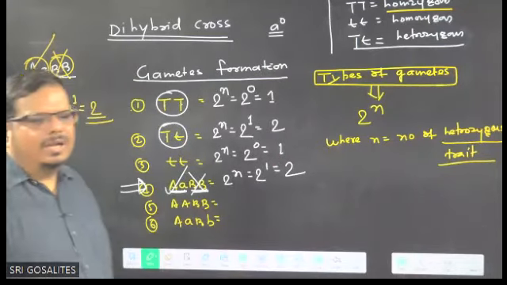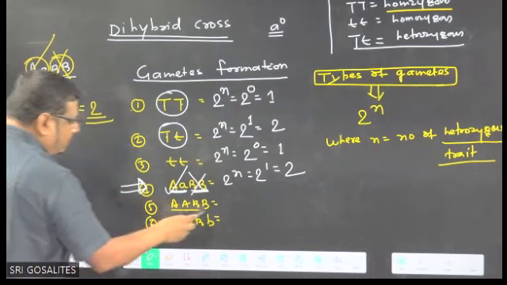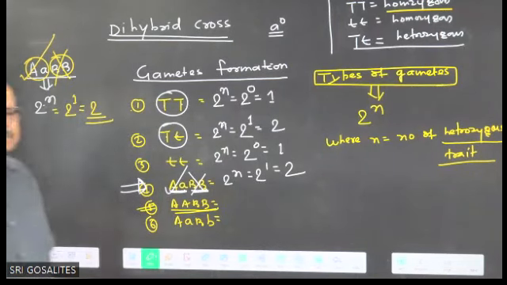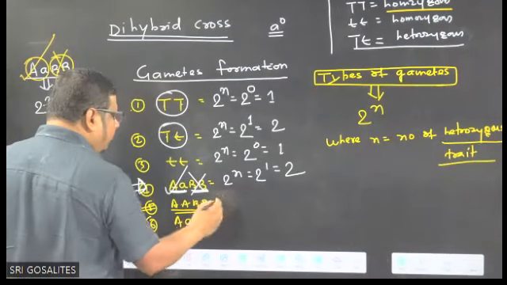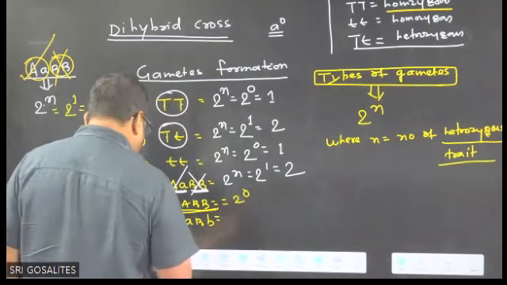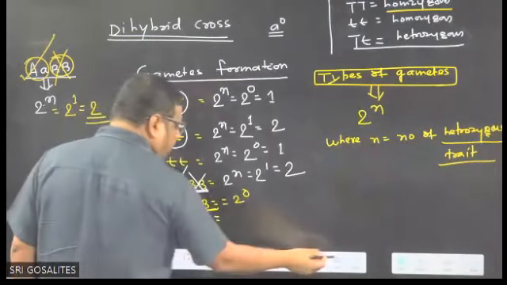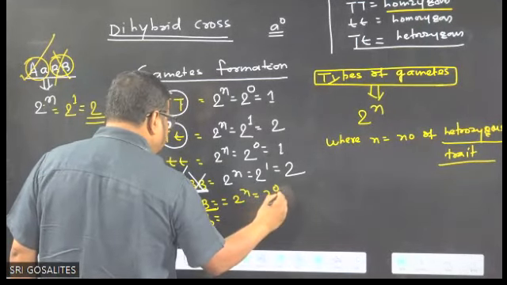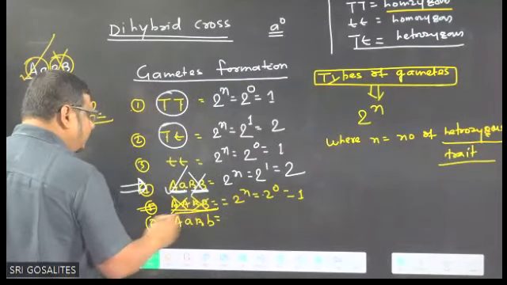Now, we are going to move ahead. Tell me this one, the 5th one. How many types of gamete will produce? No heterozygous, so 2 to the power 0. Getting the things or not? And 2 to the power 0 equals 1. Why 2 to the power 0? It is not heterozygous.